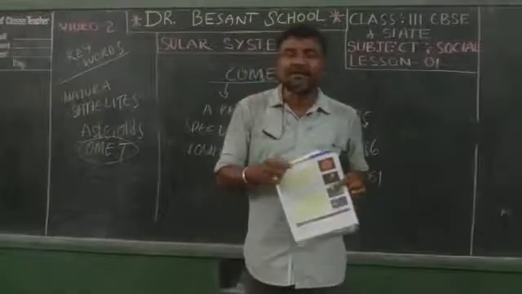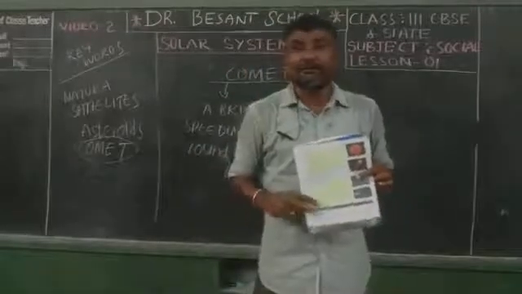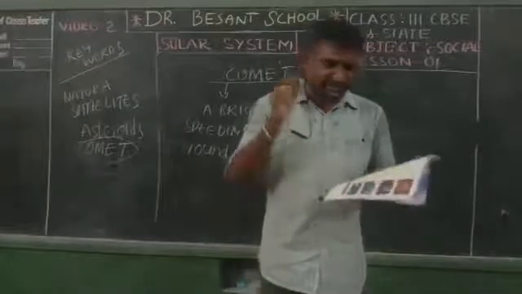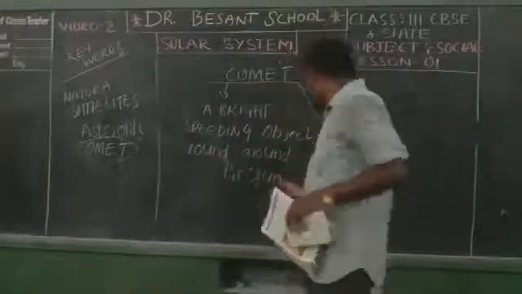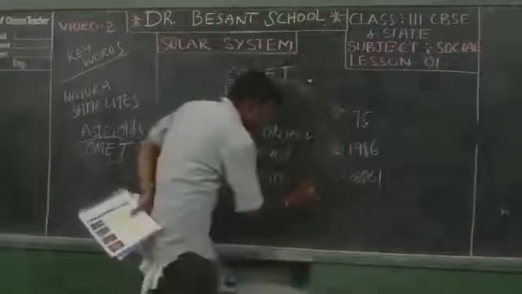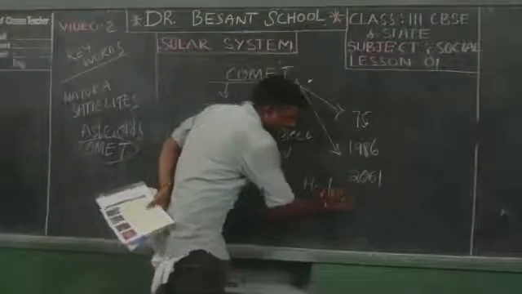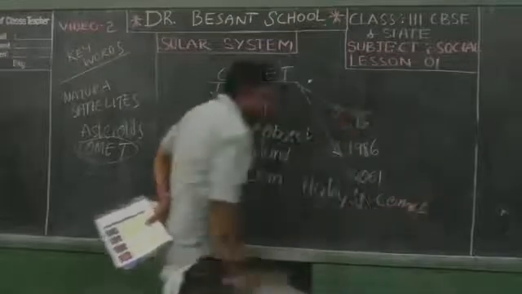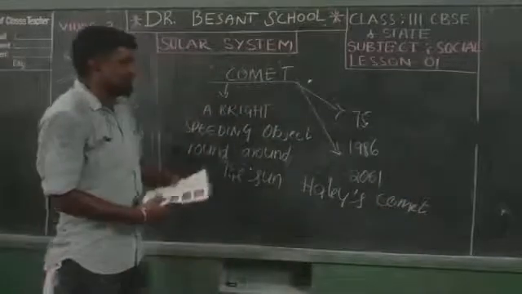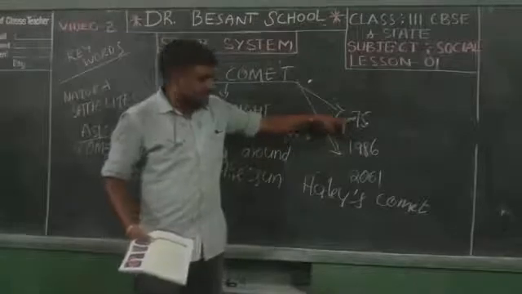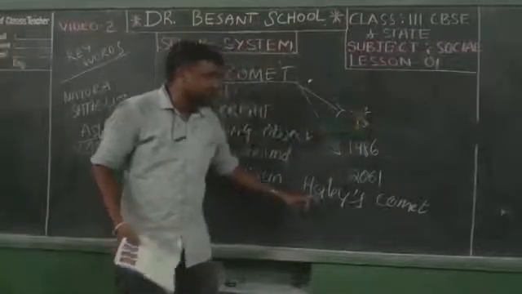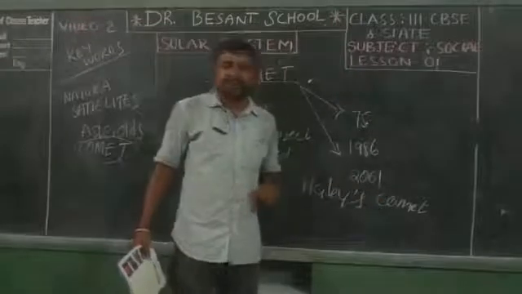In Telugu we call it తోకచుక్క. Children, this is called Halley's Comet. Which comet? Halley's Comet. It takes 75 years. It was seen in 1986, and will be seen in 2061.